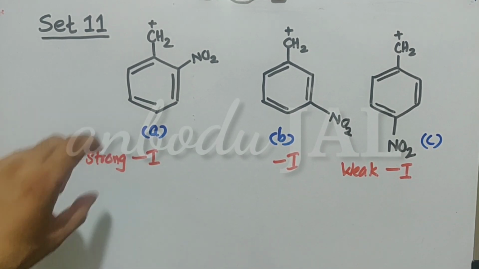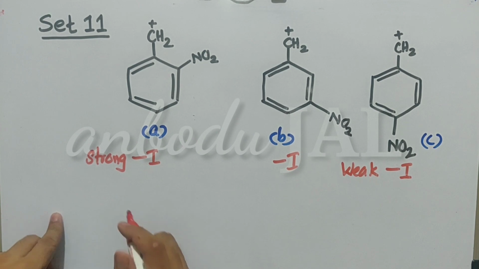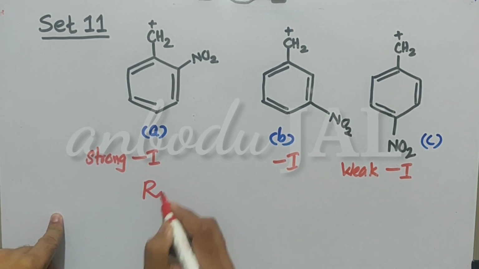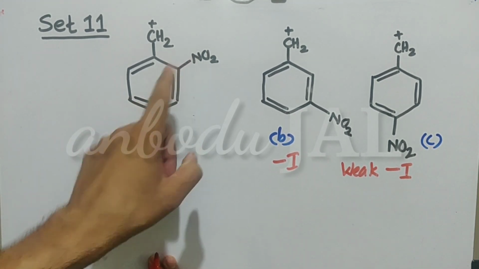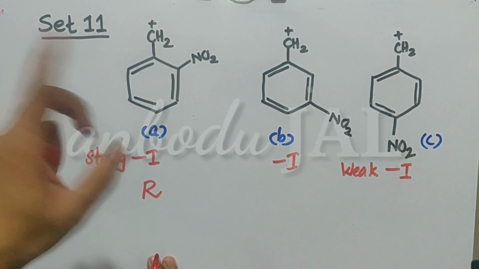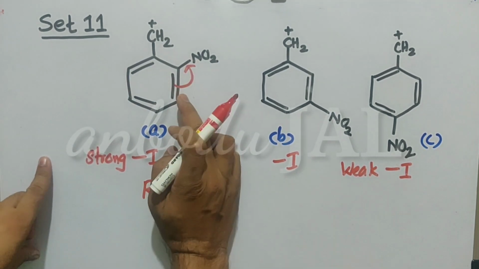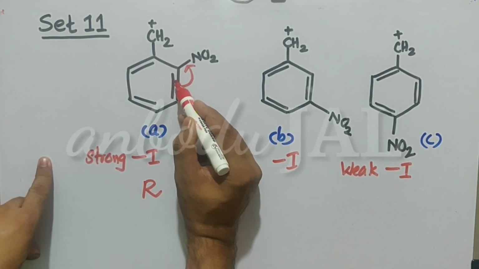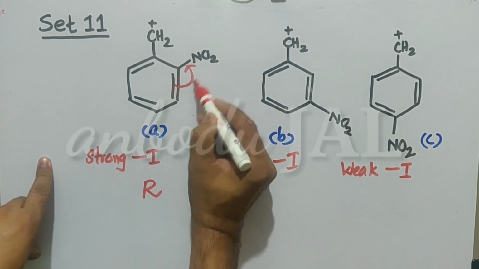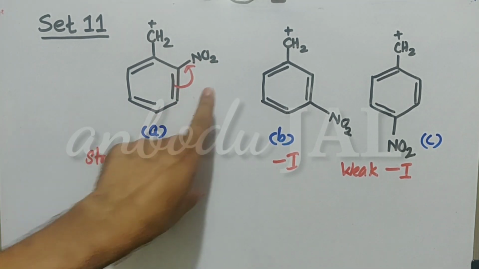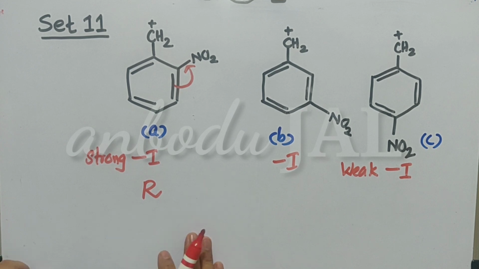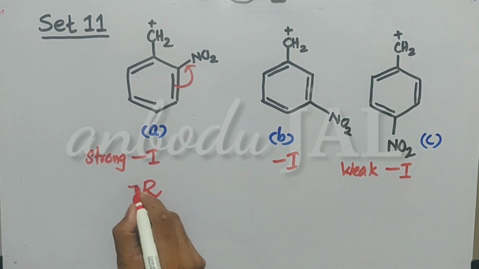Now we have to consider the second factor, that is resonance. The NO2 group is a minus R group. What is a minus R group? Electrons will be pulled from the ring towards the group by the NO2 group. That is why NO2 is a minus R group.